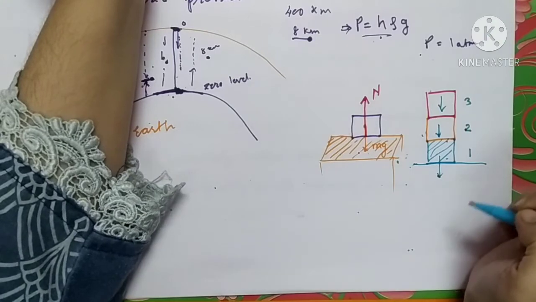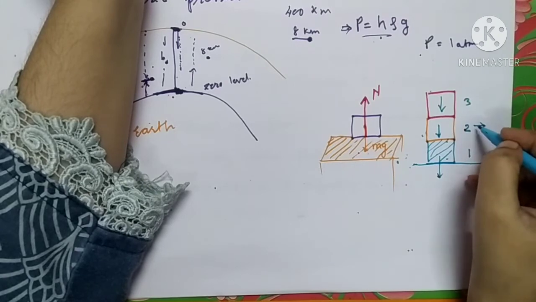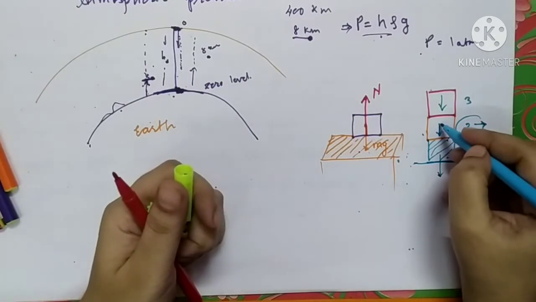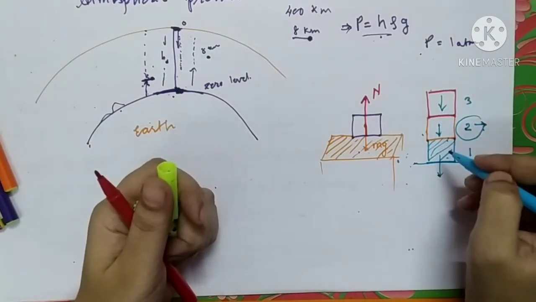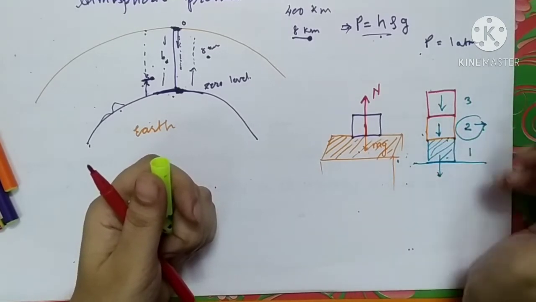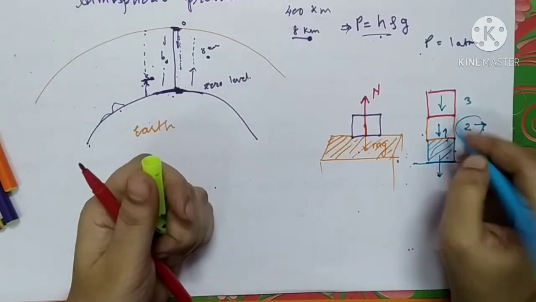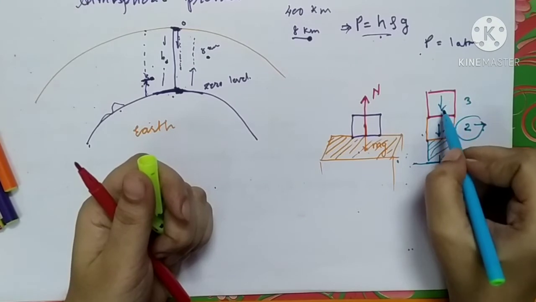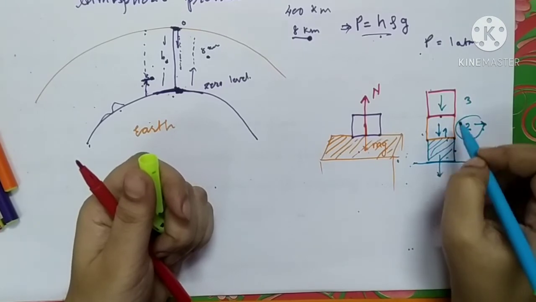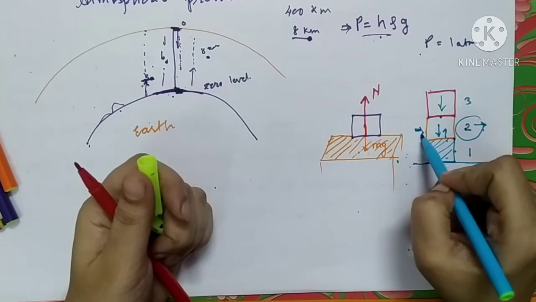direction. So if you are asked to find the total force acting on the middle box, box number 2, how are you going to calculate it? What are the forces acting on box number 2? The first is the gravitational force acting in a vertically downward direction. The second force is the normal reaction exerted by box 1. The third one is the weight of box number 3 acting on the second box. So first you will recognize what forces are acting on this box.